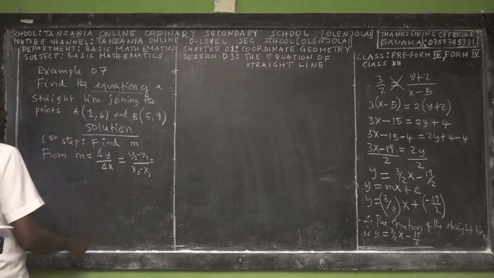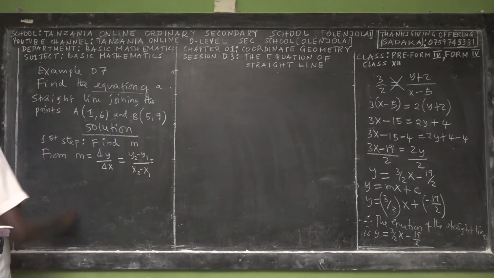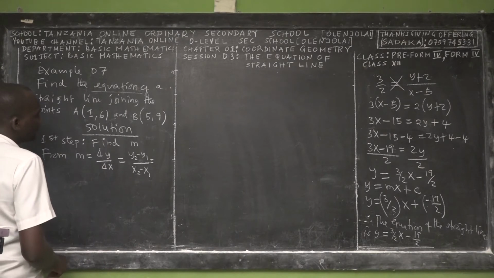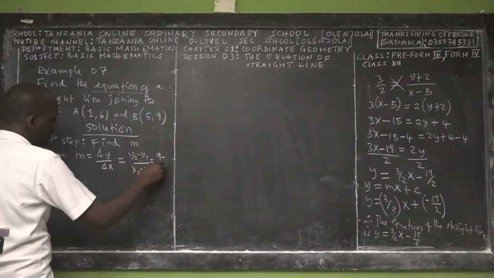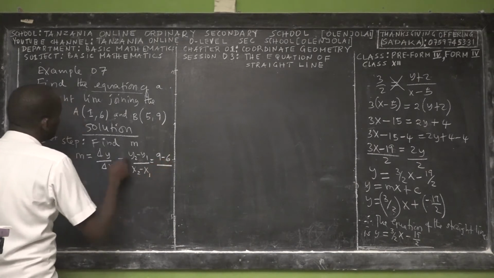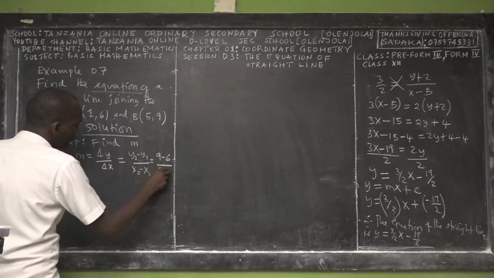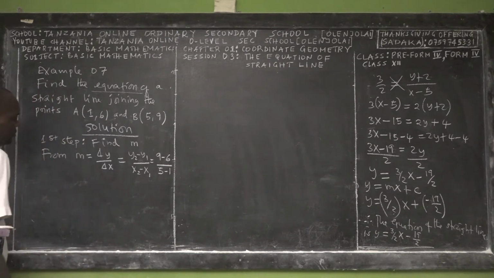Suppose these are the coordinates for x2, y2, and these are the coordinates for x1, y1. So m is equal to 9 minus 6 over 5 minus 1. So the gradient of the known straight line: 9 minus 6 is 3, then 5 minus 1 is 4. Alright? It is 3 over 4. So that's the first step.